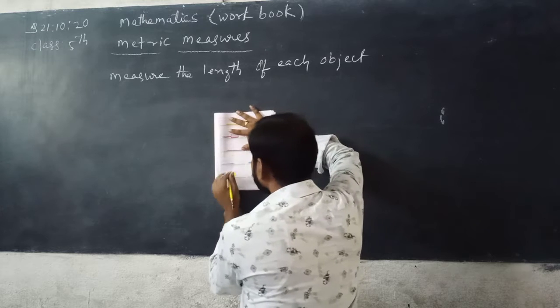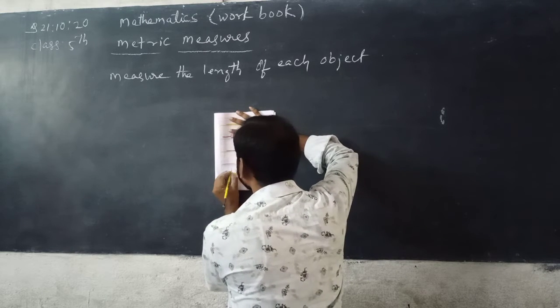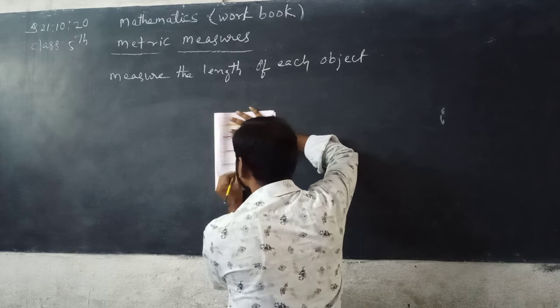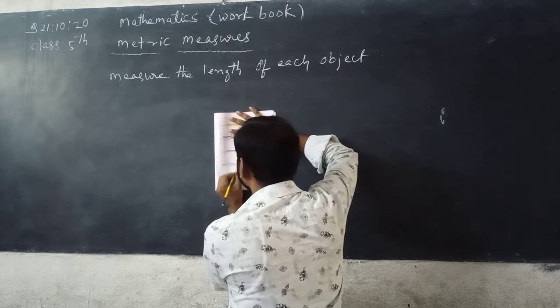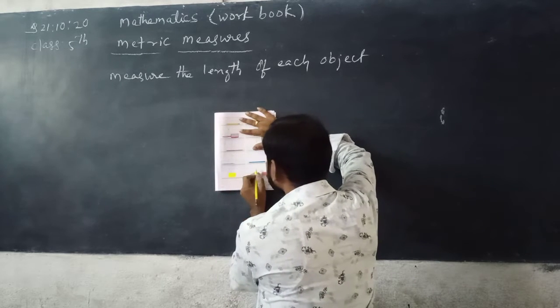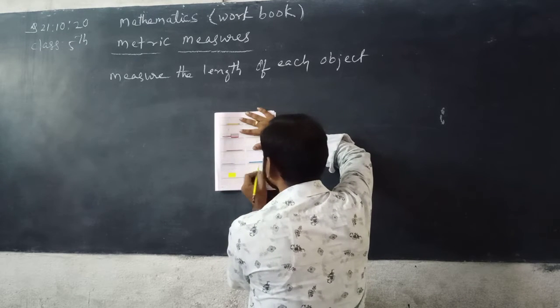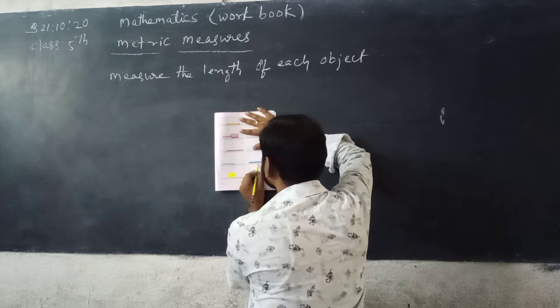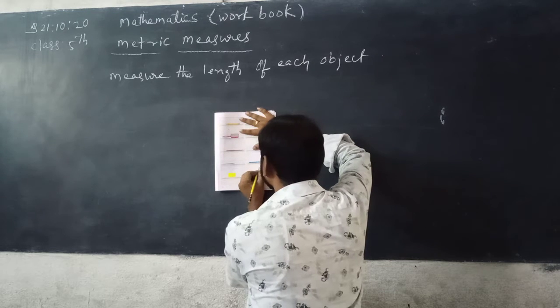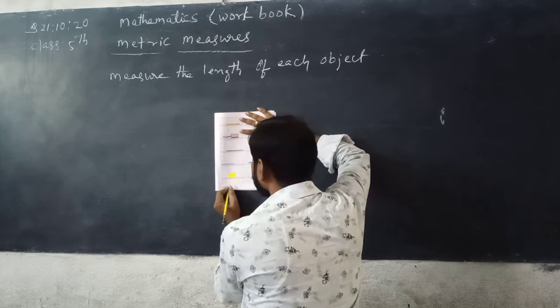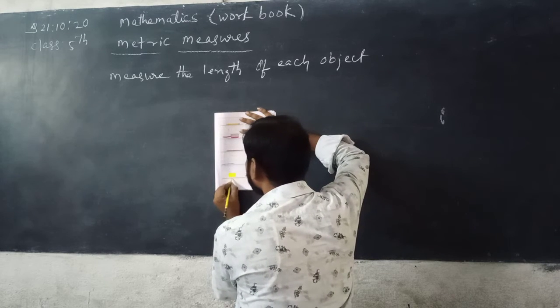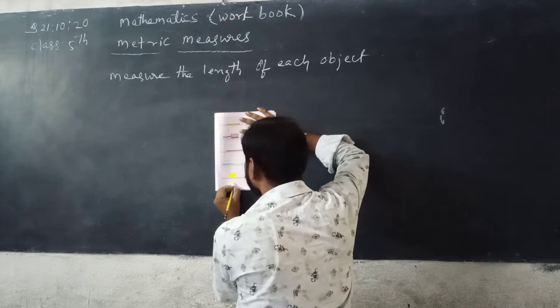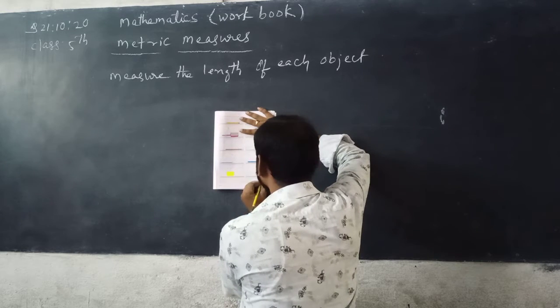Next, 0 to here 8.5 means 8 centimeter, 5 millimeter. Now this is 1 to 12, means 1, 2, 3, 4, 5, 6, 7, 8, 9, 10, 11 centimeter. Next, 4 to 9, 1, 2, 3, 4, 5 centimeter beta. Next, 1, 2, 3, 4, 5, 6 centimeter.